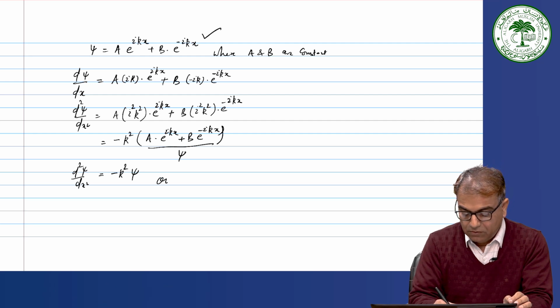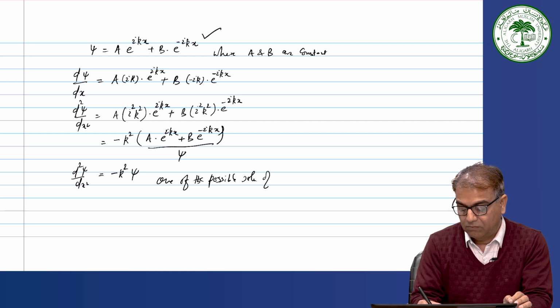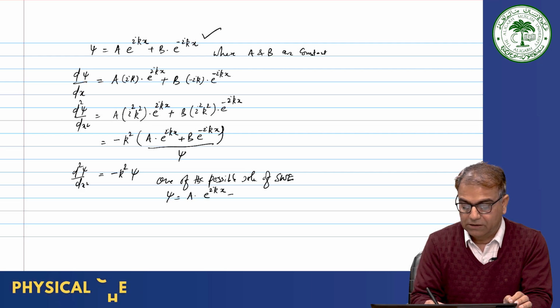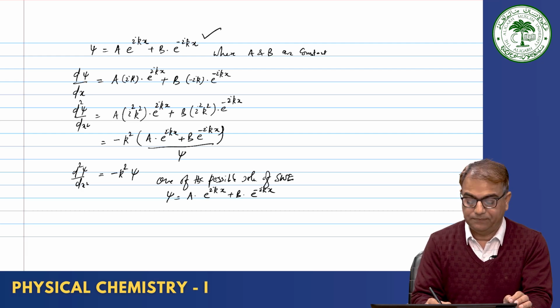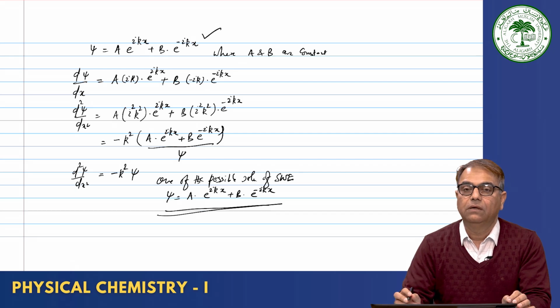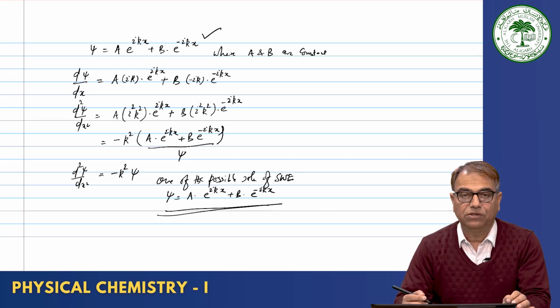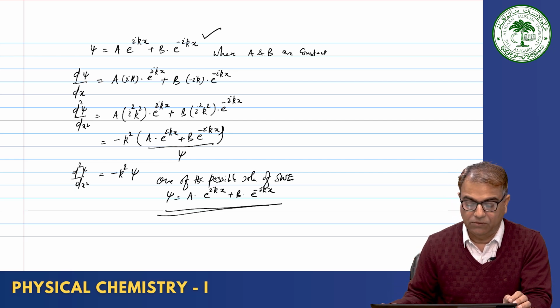So, one of the possible solutions of the Schrodinger wave equation is psi equal to a exponential i k x plus b exponential minus i k x. Okay. And if this can be the solution, there are other possible solutions also. Let us see what the other possible solution is.